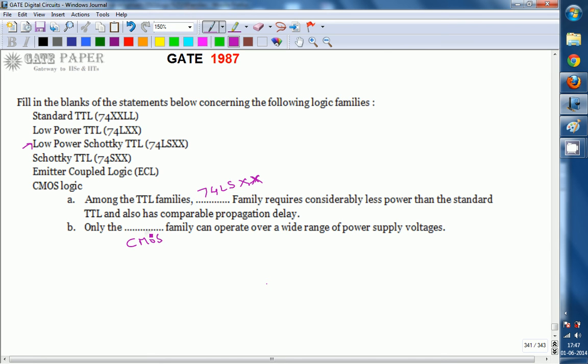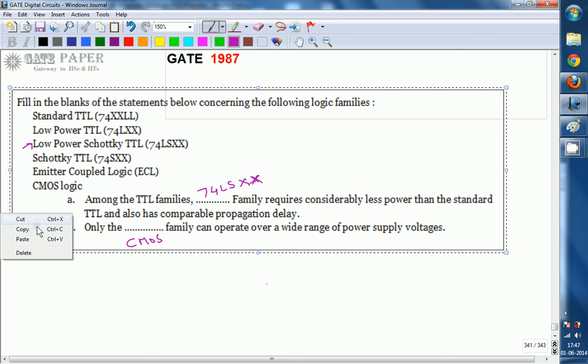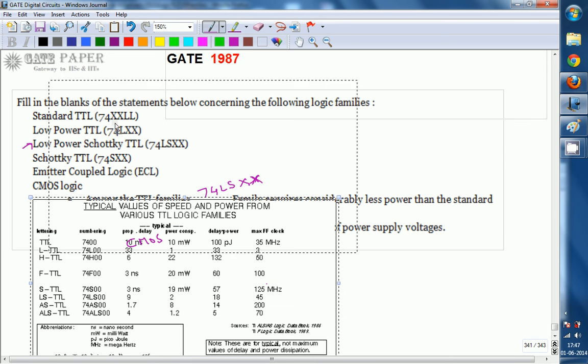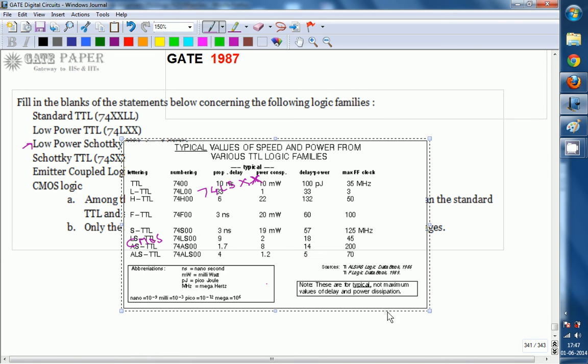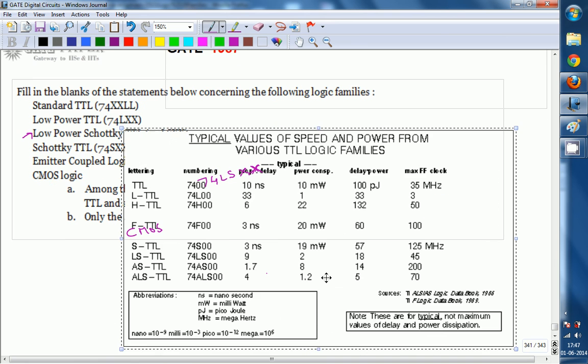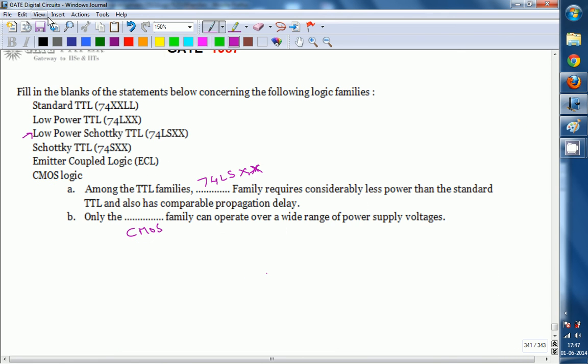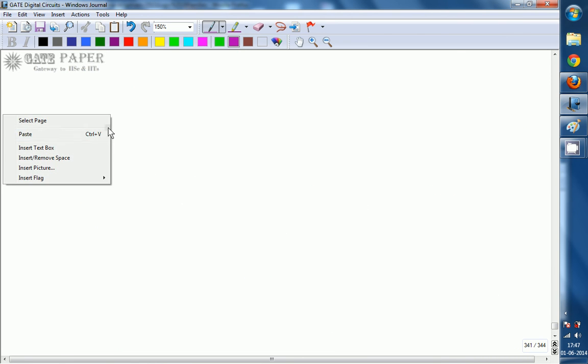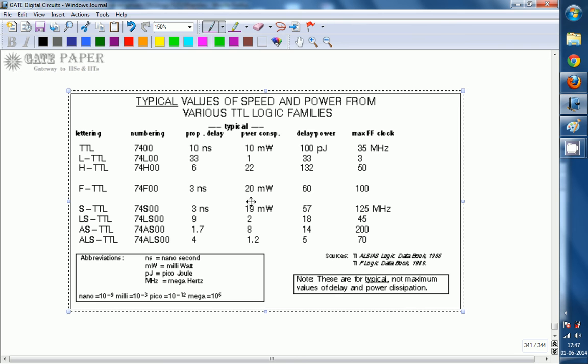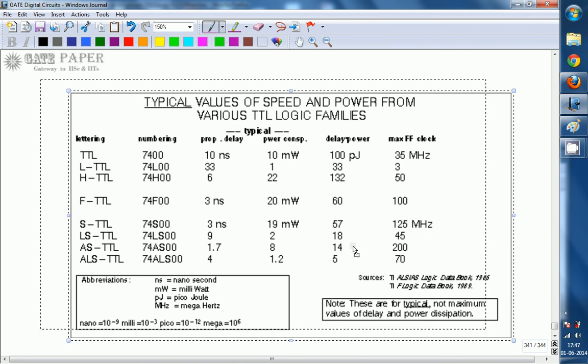For your reference, I am giving the comparison of different TTL logic families: Schottky TTL, low power TTL.